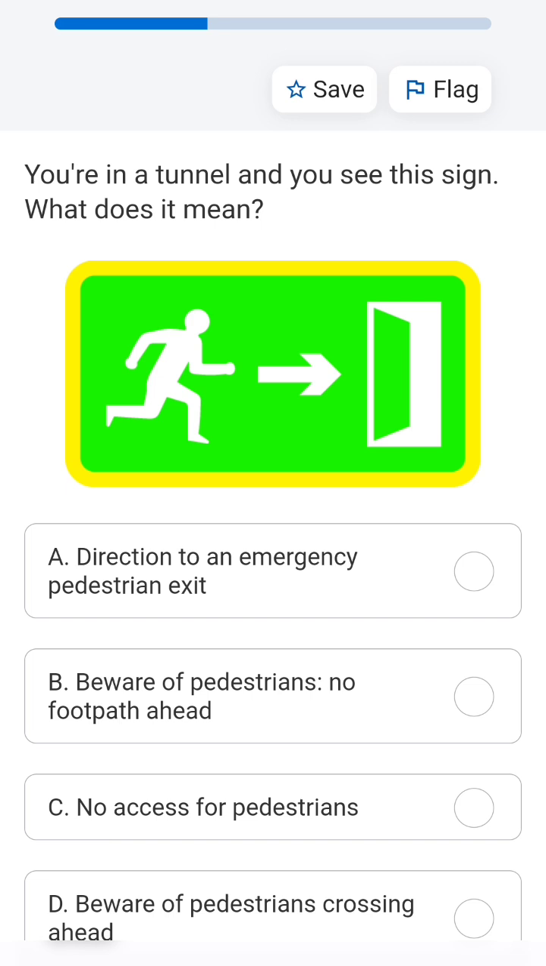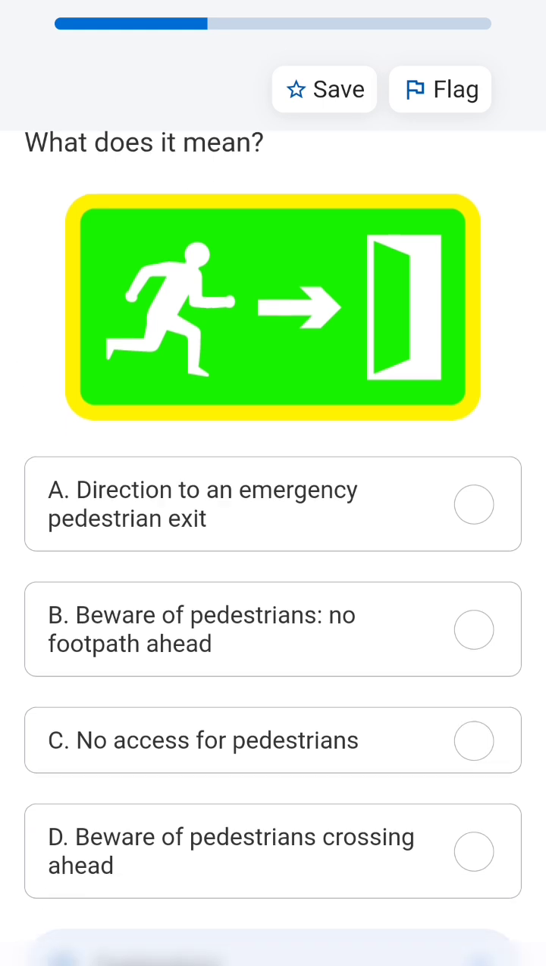You are in a tunnel, you see this sign. What does this mean? This is an emergency sign, and this might be in several places, not only in the tunnel, but near the shopping complex, near the grocery stores, near many places. This is for emergency pedestrian exit. Okay, this is very common.